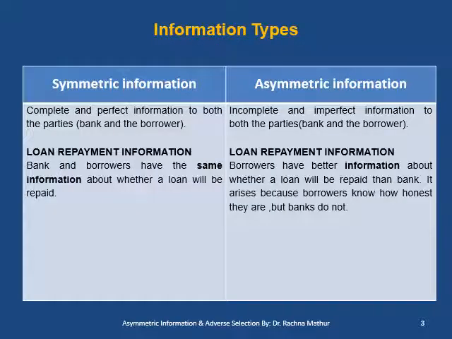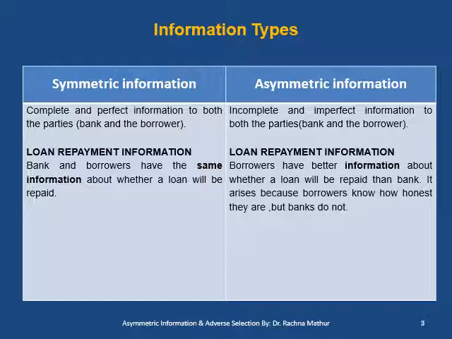Before starting asymmetric information and adverse selection problem with the banks, let us first see the types of information. Information is broadly classified into two types, symmetric and asymmetric information. Symmetric information is complete and perfect information to both the parties, to the bank and to the borrower. While asymmetric information is incomplete and imperfect information where bank and borrower hide information from each other and there is lack of complete information to the parties.